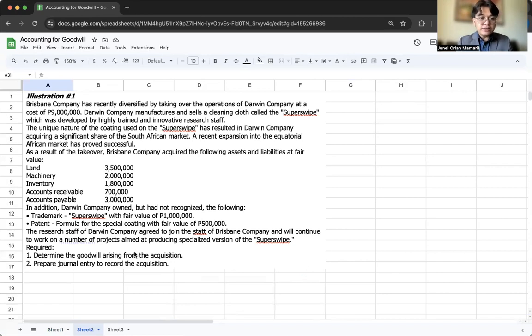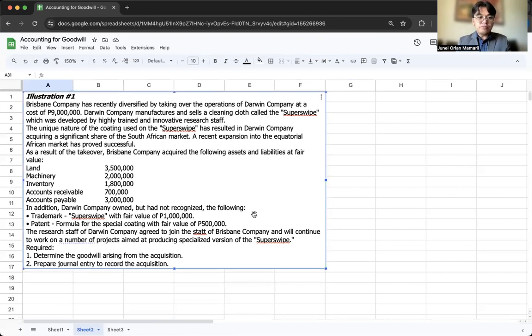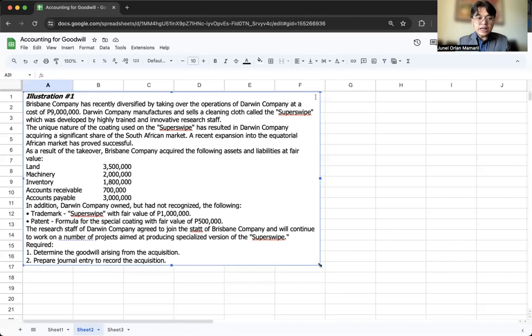So, si Brisbane, tinake over niya si Darwin, no? At ang binayad ni Brisbane ay 9 million. Tapos meron daw siyang assets and liabilities at fair value. Okay. So, sa books ni Brisbane, sa kanya na ngayon lahat yung assets at yung liabilities ni Darwin.